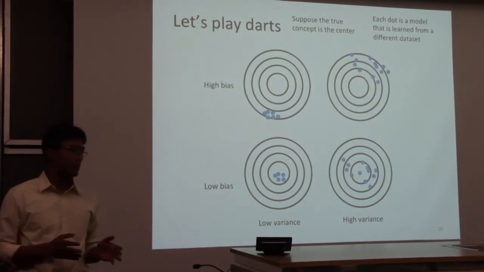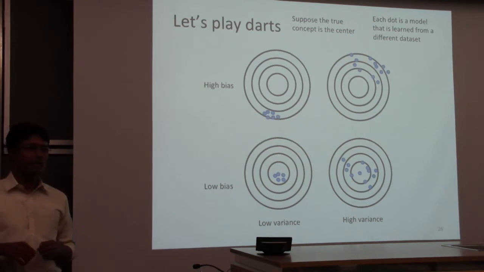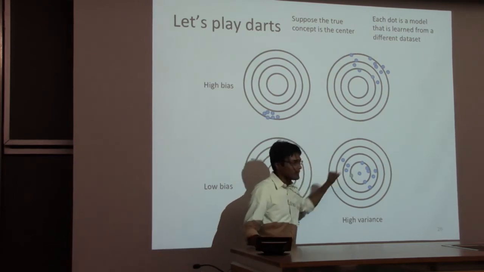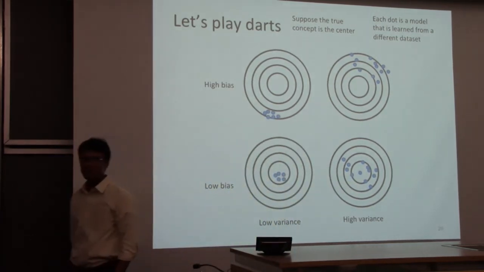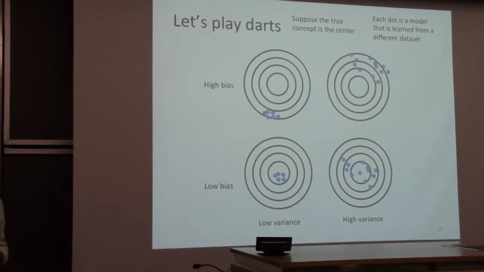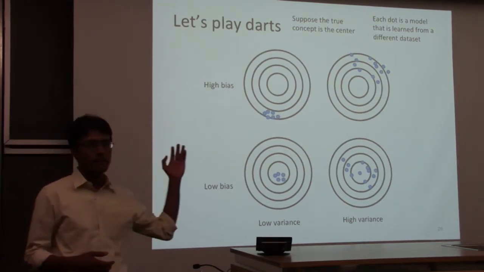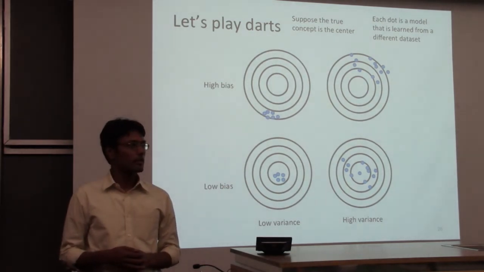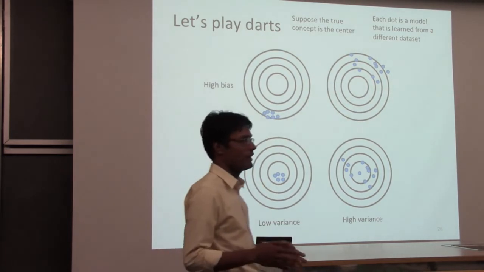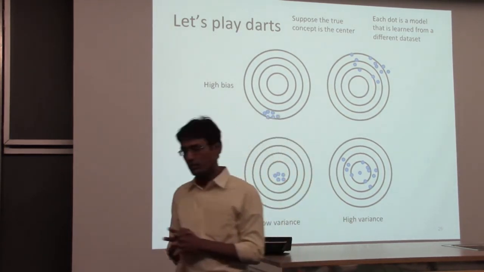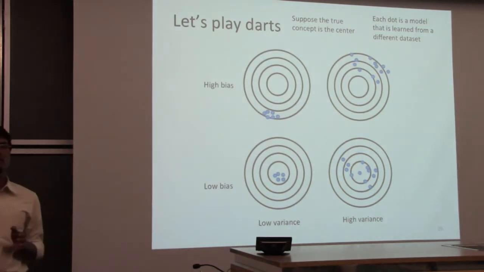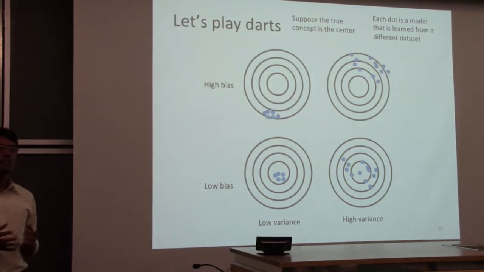Another option is high variance but low bias, meaning right here, there is one training set for which you get the target concept, but there's no guarantee that you got that particular training set. So given a different training set, you might be just far off. And by the way, this is just an illustrative example. Learning is not like playing darts. But do you have any questions about this? I want you to understand this not necessarily mathematically, but at the level of a gut feeling.